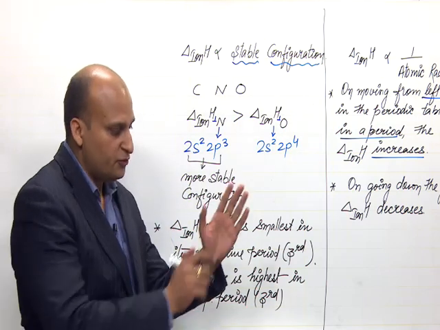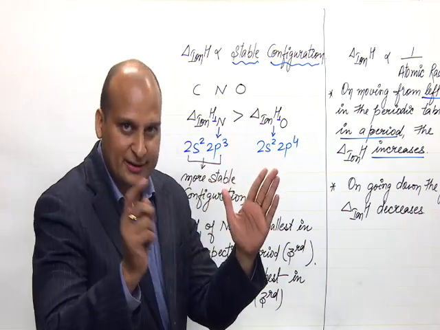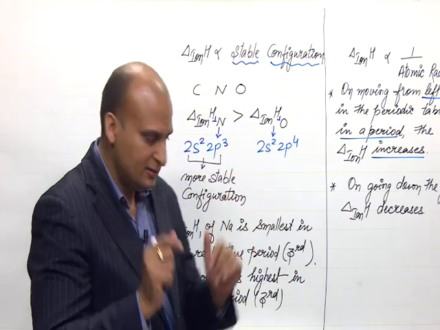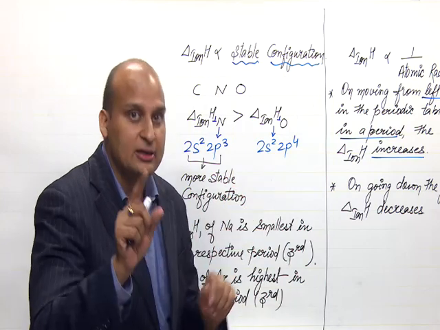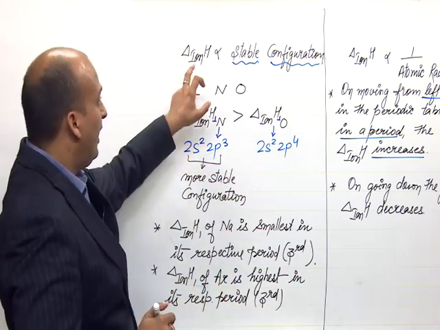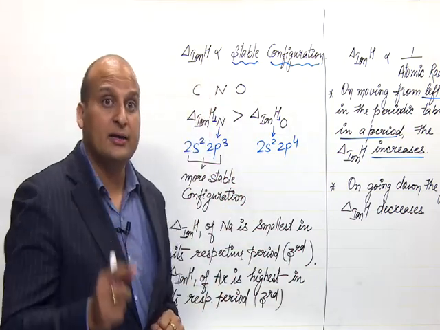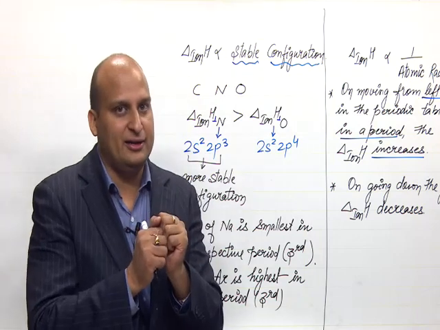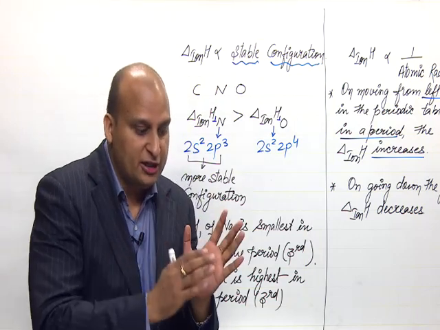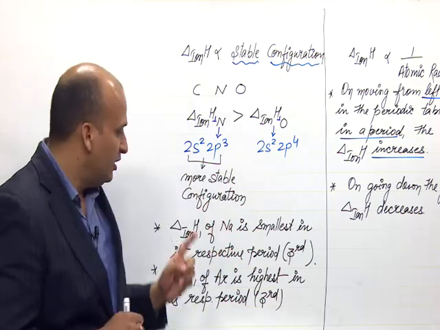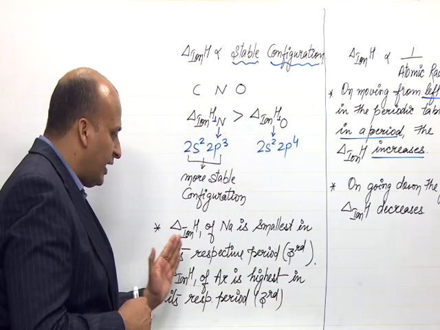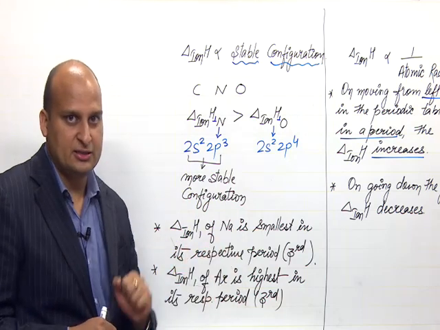See, first of all, when you are moving from left to right, the atomic radii is decreasing. So, this is having the smallest atomic radii in the third period. At the same time, argon is having a fully filled orbital. The configuration is 3s2 3p6. Its octet is complete, right? So, because of that, its ionization enthalpy is highest, right?